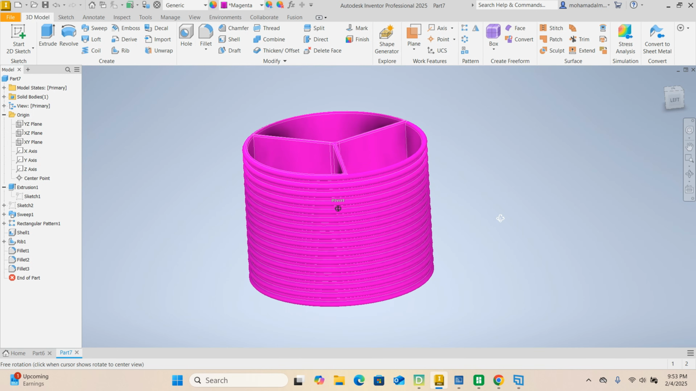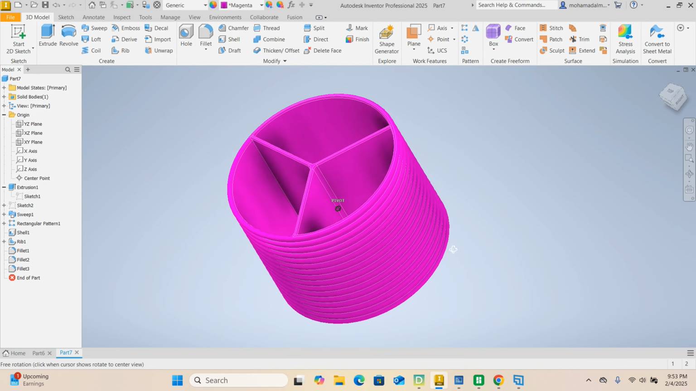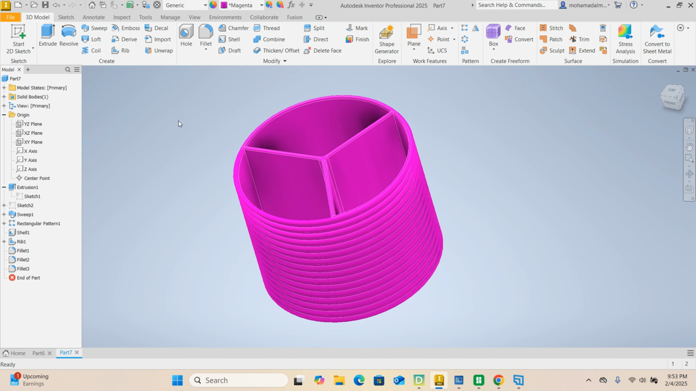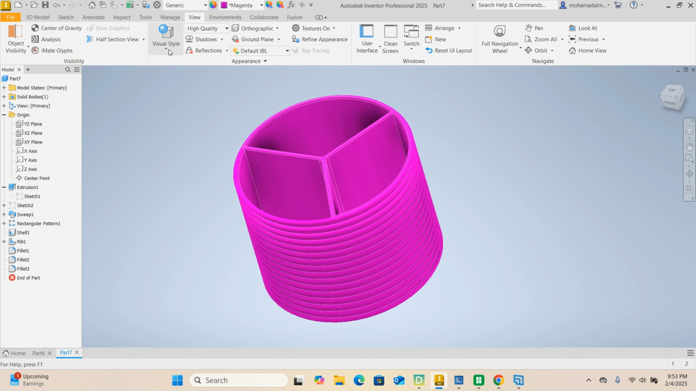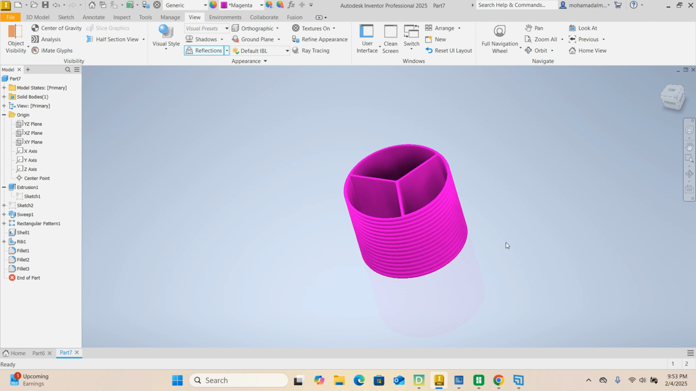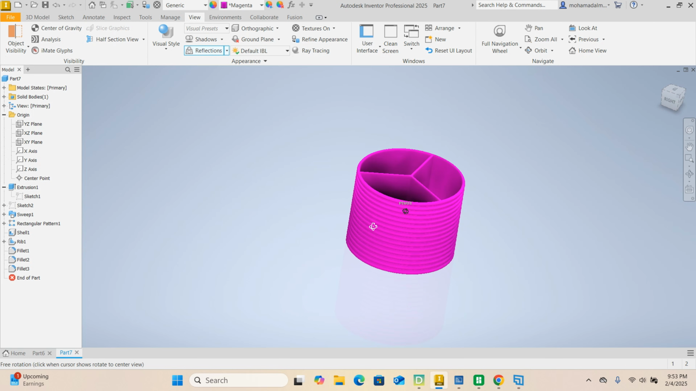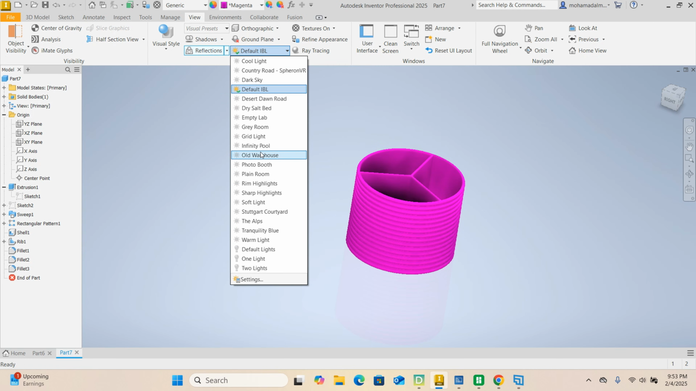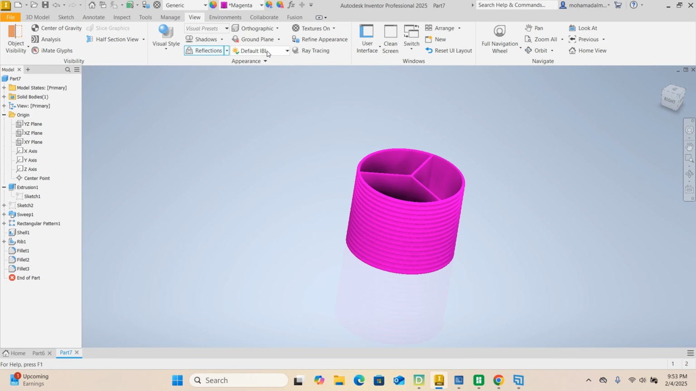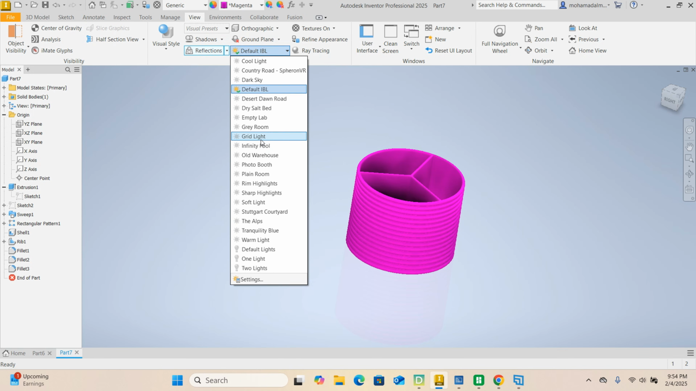Now, if you want to make this look more realistic, you can go to View and change your view style to realistic. Also, you can turn on your reflections. They started reflecting. And then under lights, we are in the appearance tab. Go ahead and change your lights.